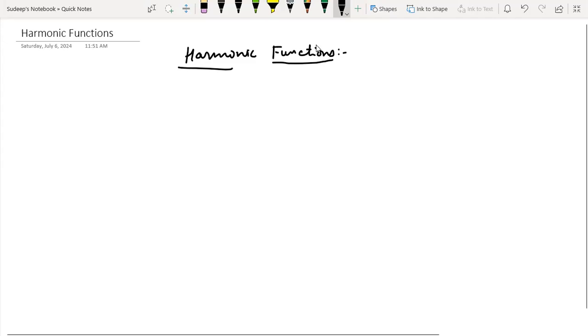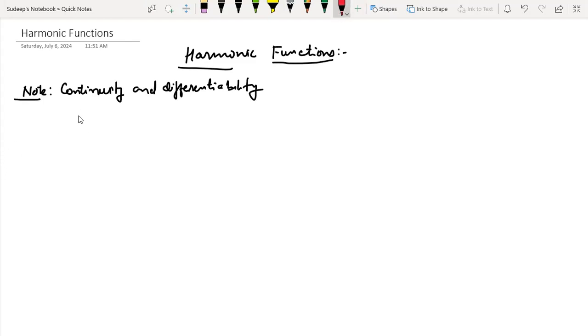Before I start with harmonic functions, one small note that I forgot to mention in continuity and differentiability. With regard to continuity and differentiability of a complex valued function, I have an important note that I forgot to mention, so I'm mentioning it here itself. What I mentioned in one of the lectures was that if f is defined from D to C, and D is a domain. By domain, I mean a connected and open set, and it is a subset of C.